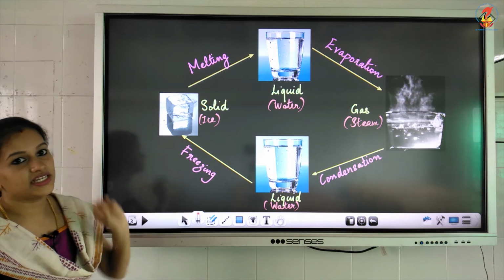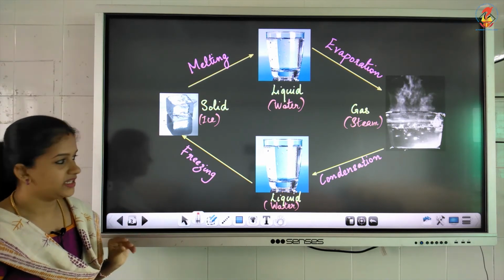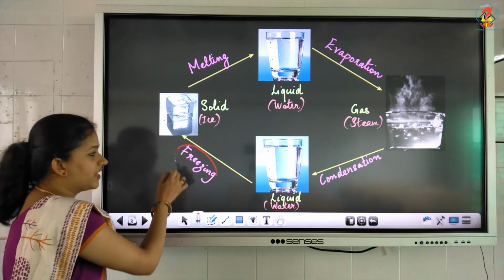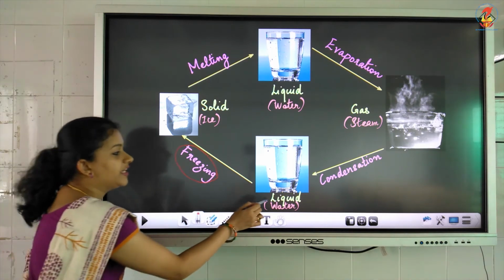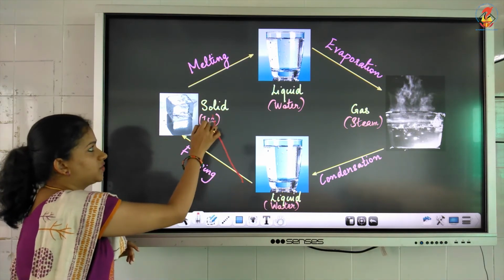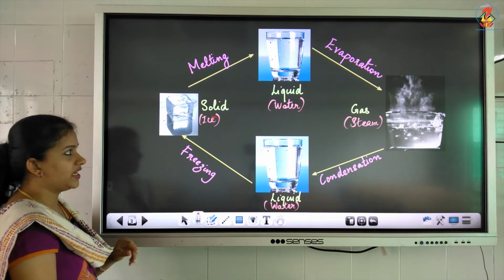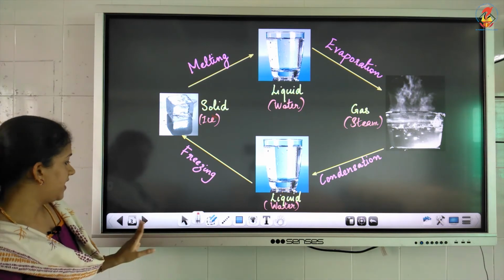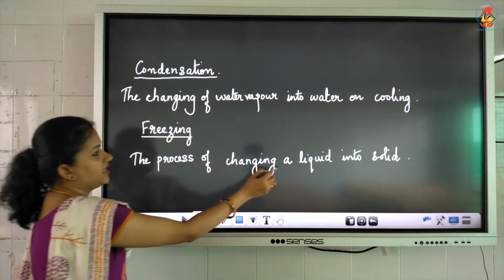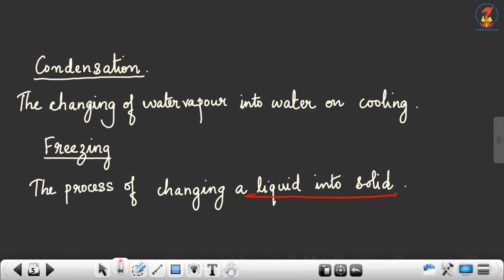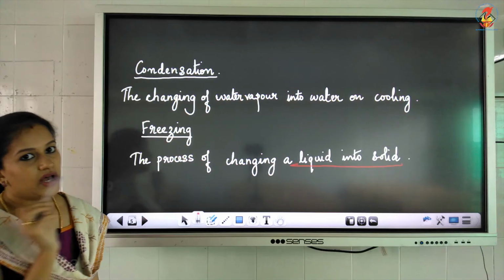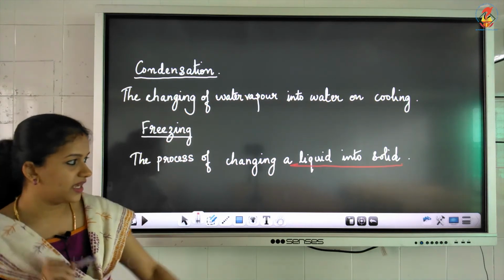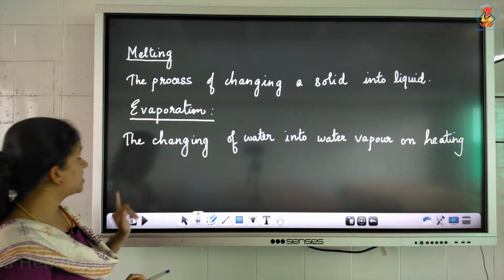It is changing into a solid ice, isn't it? So you can say that freezing is the process when a liquid turns into a solid. Liquid is changing into a solid. That is called freezing. See, when a liquid is changing into a solid, you call it freezing. So I hope that these terms are clear. I will explain once more.